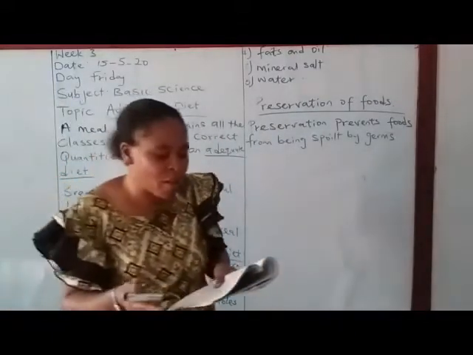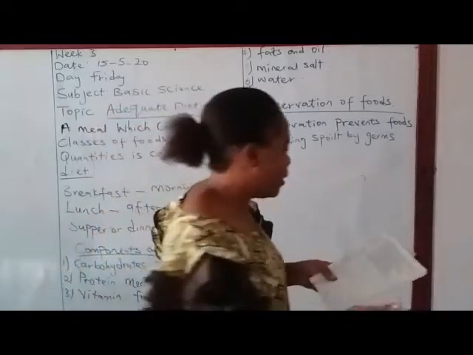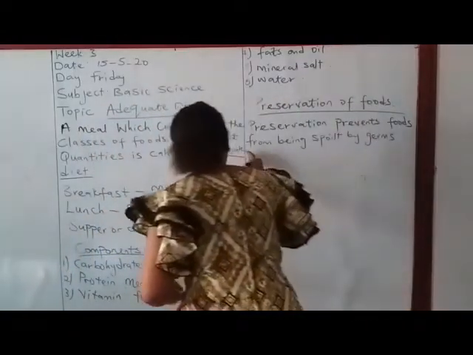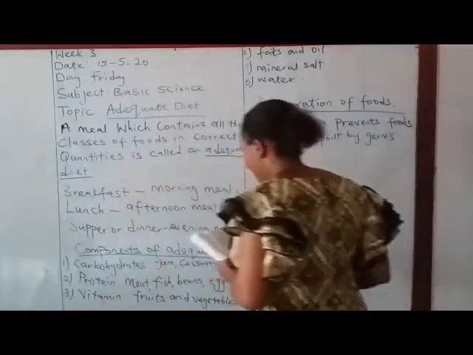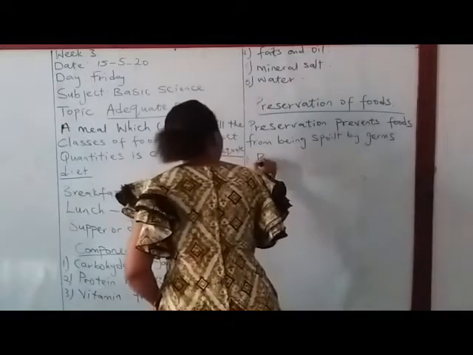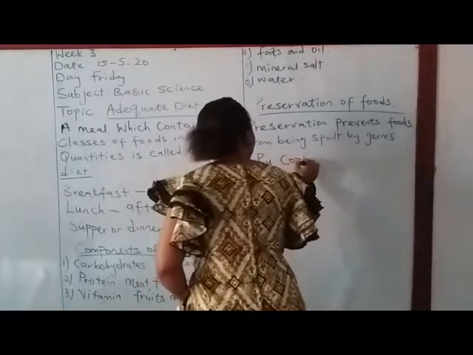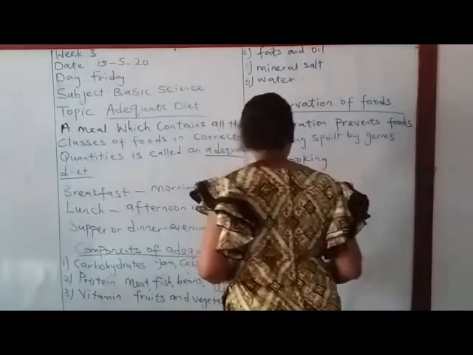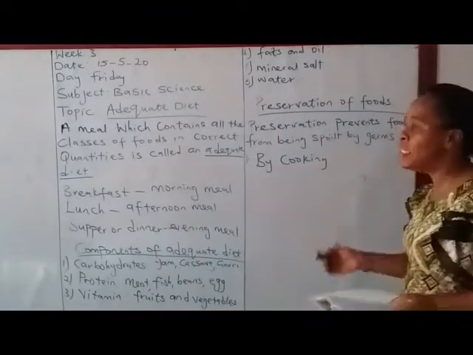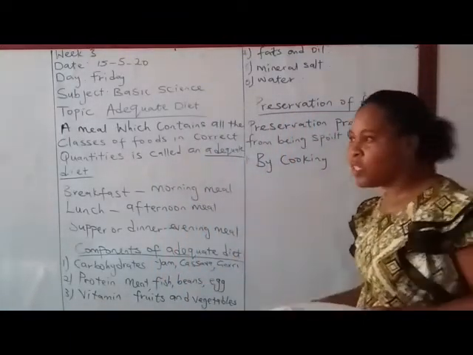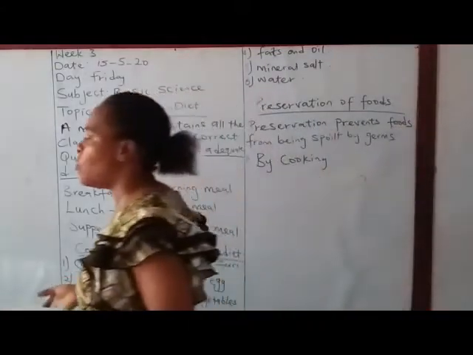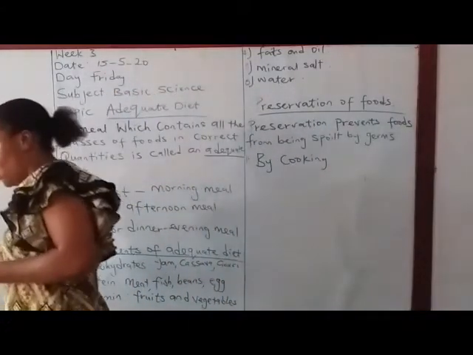Now let us look at various ways we can preserve our food. How can we preserve our food? Number 1 is by cooking. This is one of the ways we can preserve our food. For example, your beans, your soup. If you don't have a fridge, after cooking your soup, make sure you are warming it and then it won't spoil.